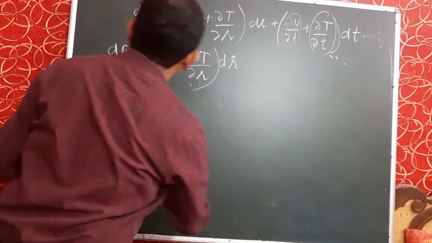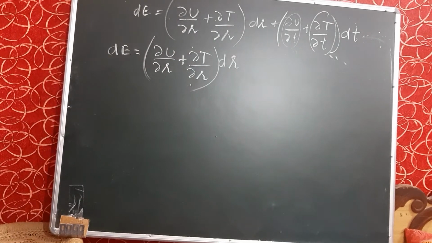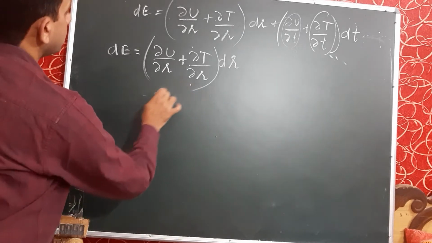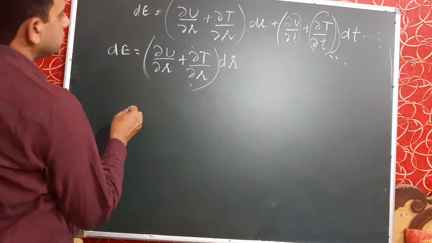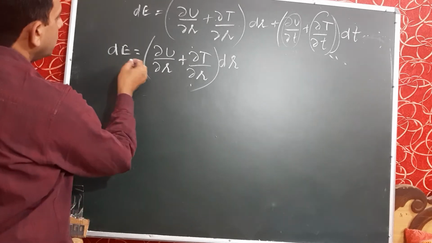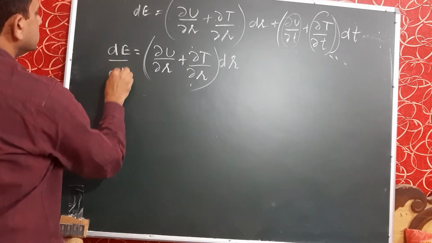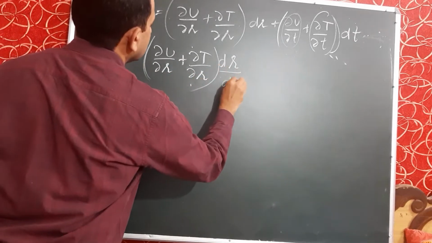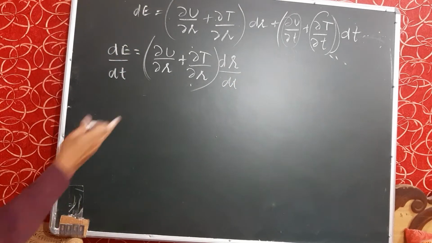Now we will prove that energy is constant. How can we prove it? If we divide both sides by dt, then the equation becomes this.